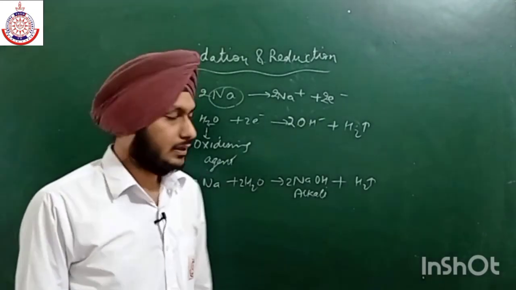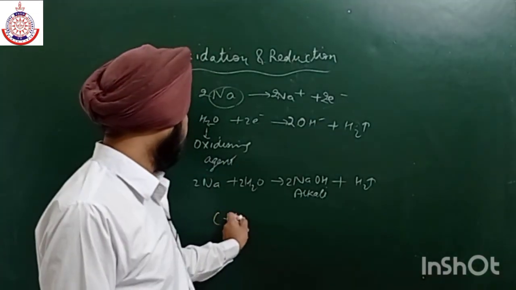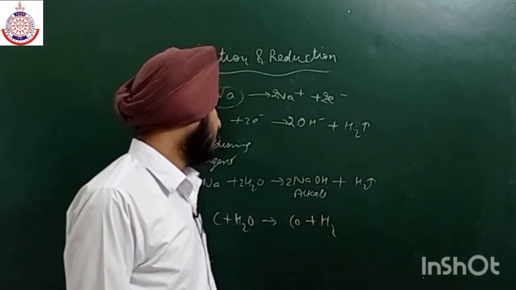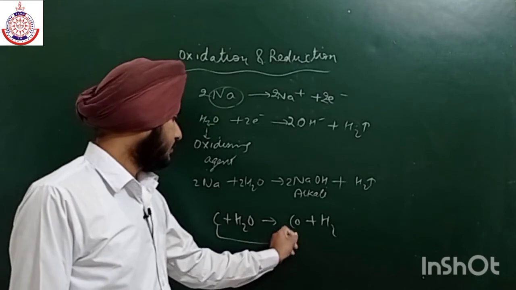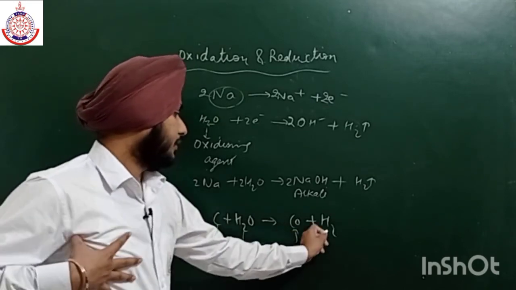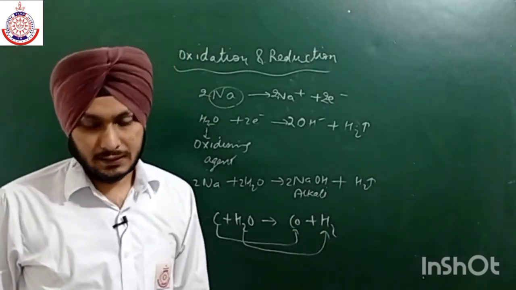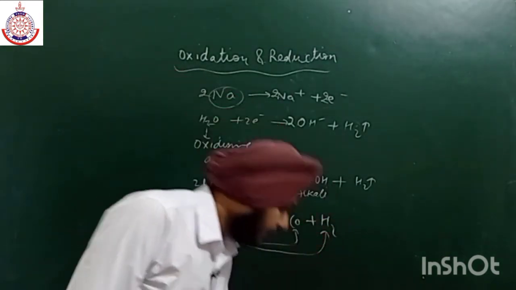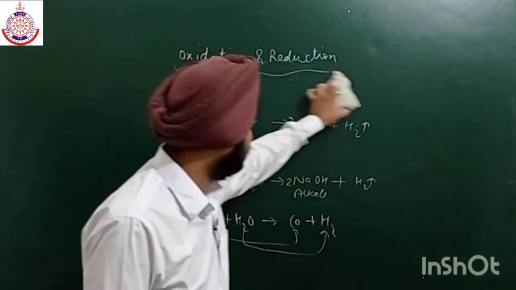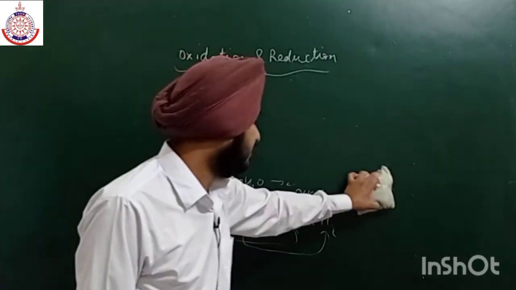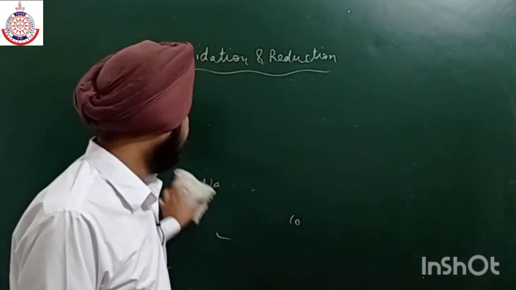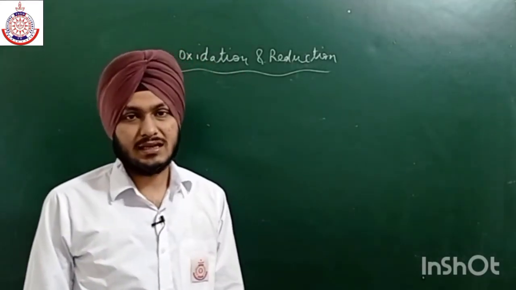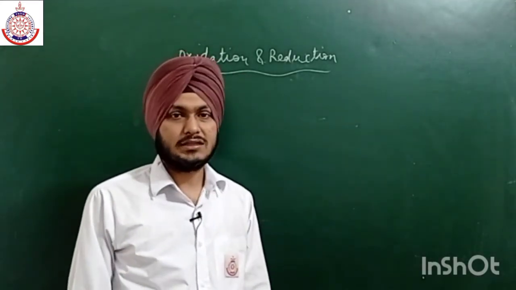syngas, okay, it is also acting as a very good oxidizing agent. Alright, so here also it is working as an oxidizing agent. It is getting oxidized and it is getting reduced. Okay, so this is a very good example. Similarly, when it is in contact with some other compounds, we can easily check whether hydrogen is acting as a reducing agent or oxidizing agent with the help of a table that is known as E node value.